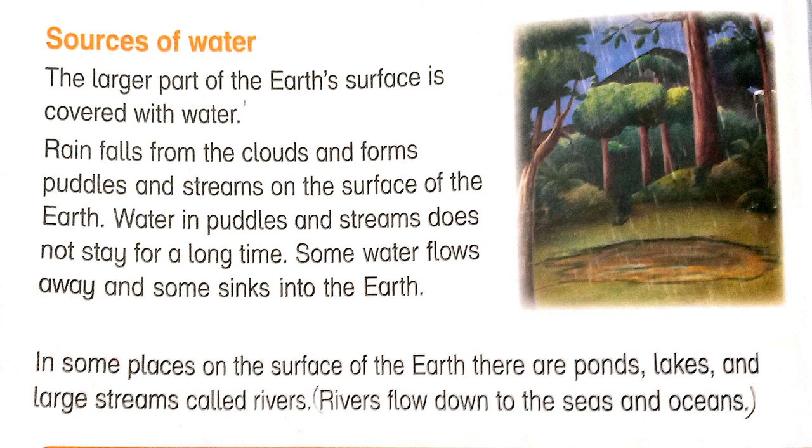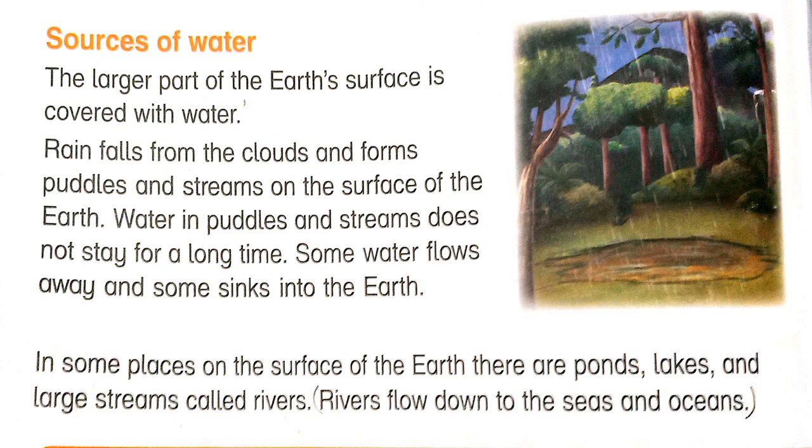Rain falls from the clouds and forms puddles and streams on the surface of the earth. As you have seen in the image, there are raindrops falling on the surface of the earth and there is rainwater on the surface of the earth.